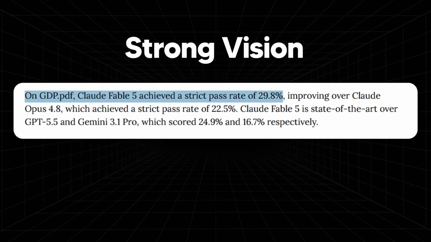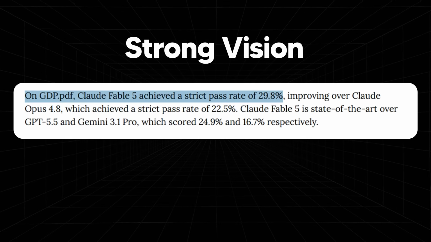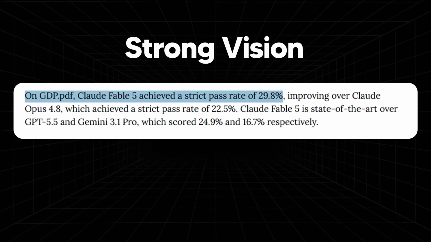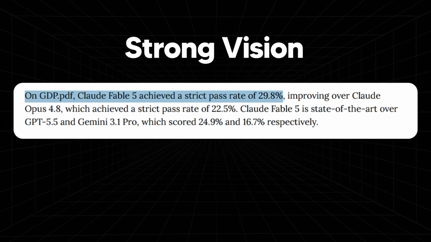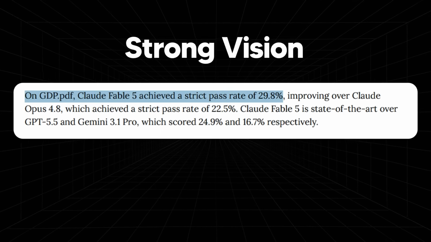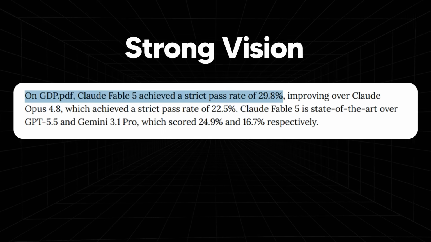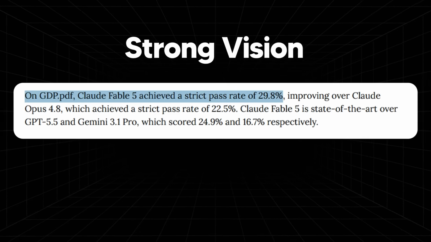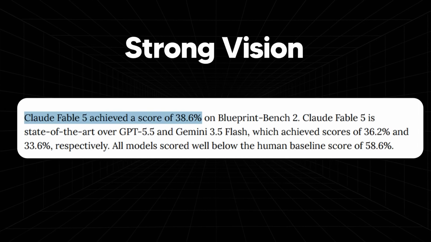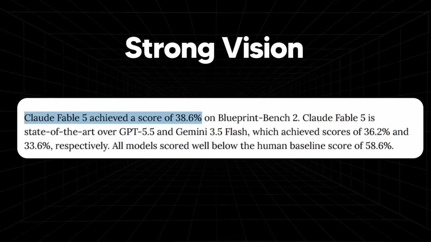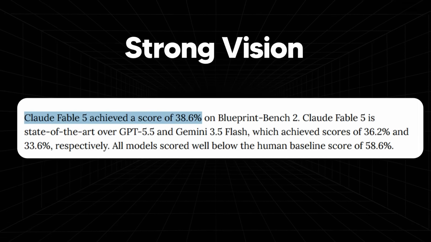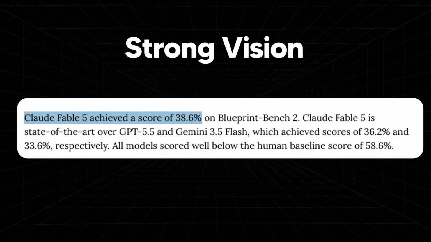Another thing to know is that Fable 5 actually has strong vision. On the GDP PDF, which is a multimodal benchmark, it's essentially state-of-the-art at reading charts, tables, and diagrams buried in PDFs, and it has done many different things. So if you're wondering whether to use Fable 5 for multimodal capabilities or stick to the Gemini series, it would be wise to move over to Claude Fable 5, since it is currently the best model with vision. In addition, on other benchmarks like the Blueprint benchmark, Claude Fable 5 is state-of-the-art. One of the key things about Fable 5 is the strong vision capabilities, and most people will miss this because it was buried in the PDF.